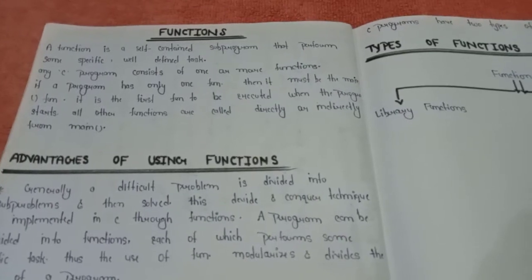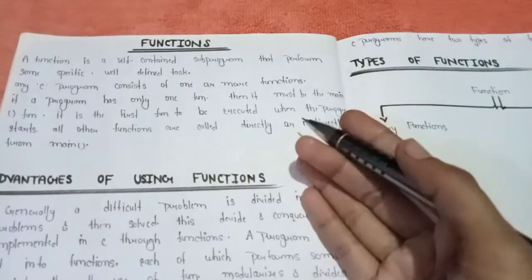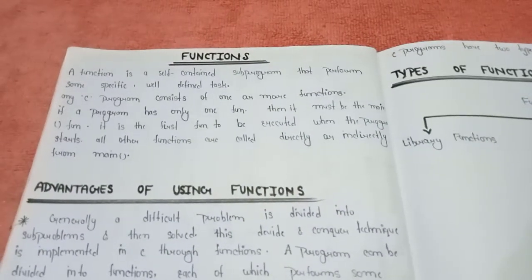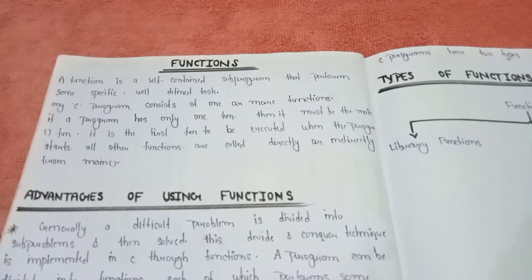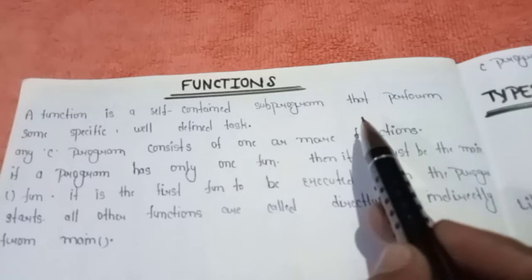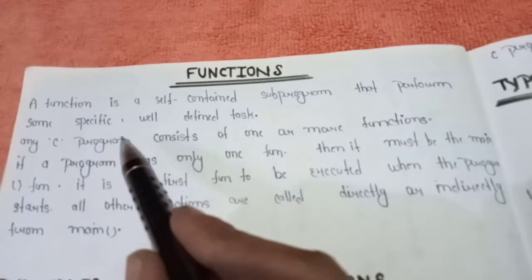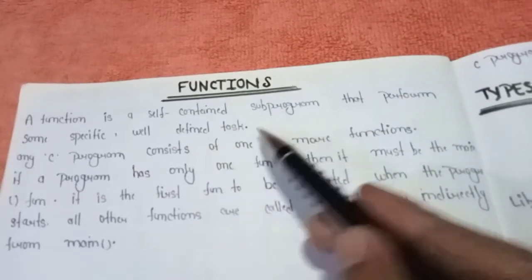So first of all, let's see what is a function. So basically a function is what? Just a block of self-contained statements that perform a coherent task of some kind. Like here we can see a function is a self-contained subprogram or block of statements that perform some specific, means some coherent task, a well-defined task.